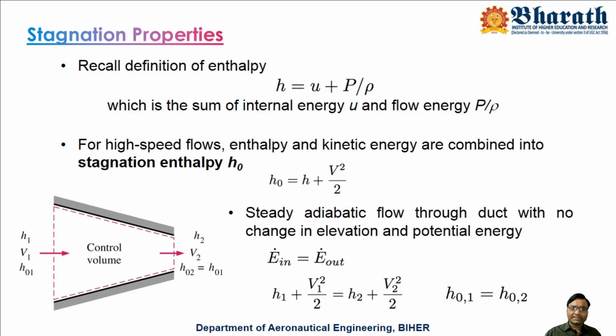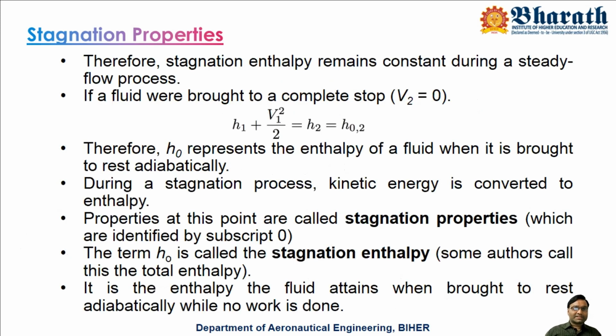And for this h0 we have a formula, h0 equals h plus V square by 2. How this formula came, we will see now. What is stagnation enthalpy actually? Stagnation, as the word itself indicates, means stagnating. Somewhere the flow is stagnating, in the sense its velocity becomes 0. The flow molecules are completely stopped, stagnated.